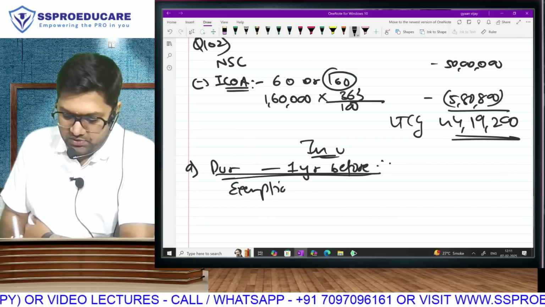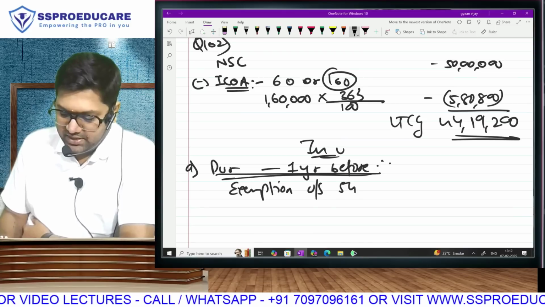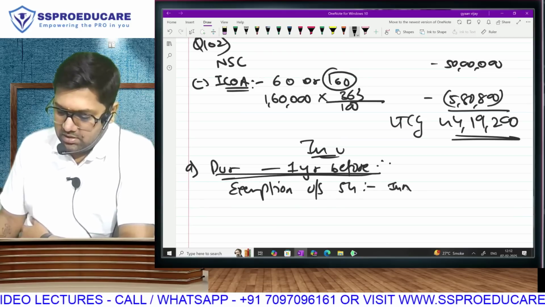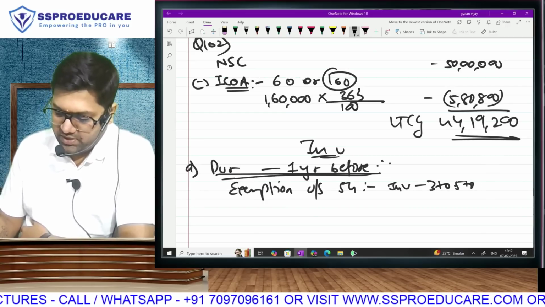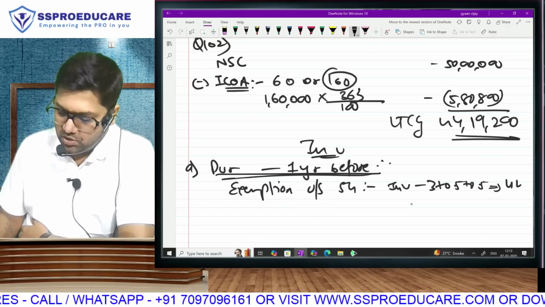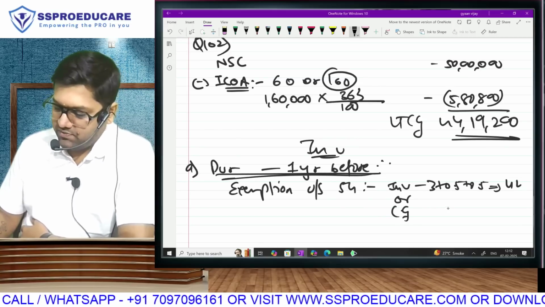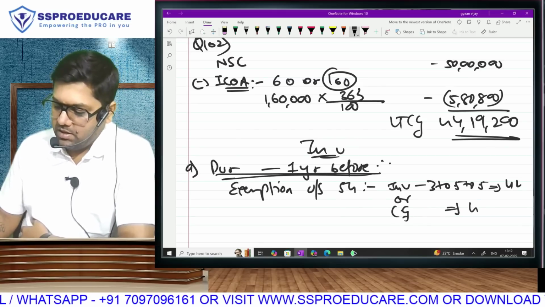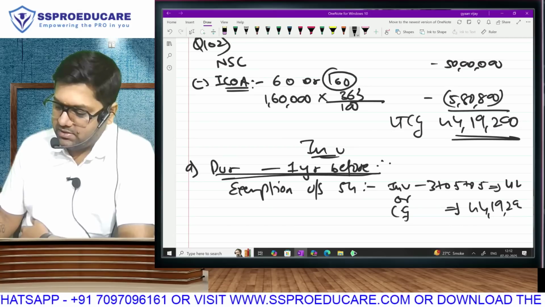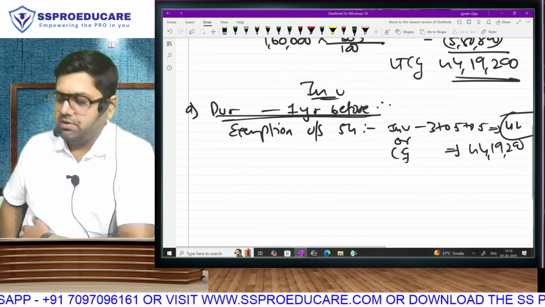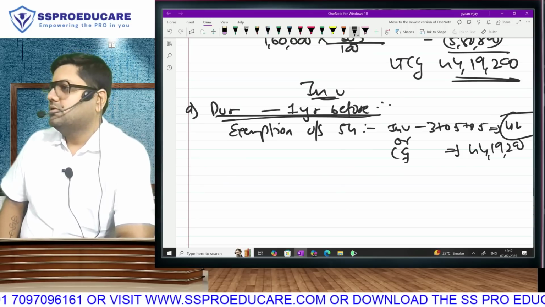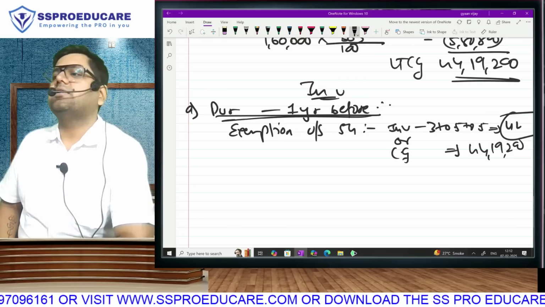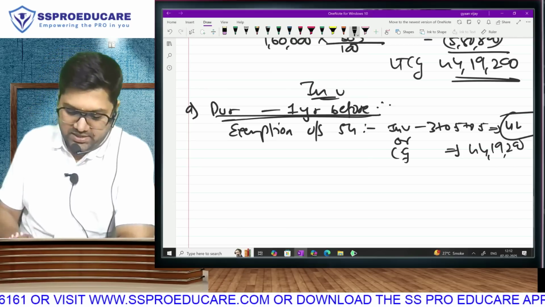Under section 54, what is the investment that you have made? 4 lakh. Sir, 3 plus 0.5 plus 0.5, that is 4 lakh, or your capital gain. What is your capital gain? 44 lakh 19,200, whichever is lower. Do you understand? Therefore, what is your exemption in the first case? 4 lakh rupees. Correct?